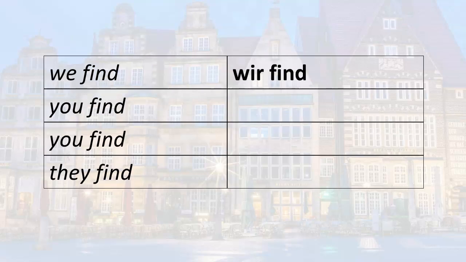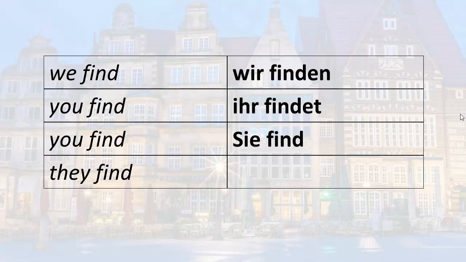For we, also that same pronunciation, wir finden, wir finden. You find. Ihr findet. Again, you hear the D. Ihr findet, ihr findet. You find. Sie finden. And then they find. Sie finden. So again, notice here the D. Findet, finden.